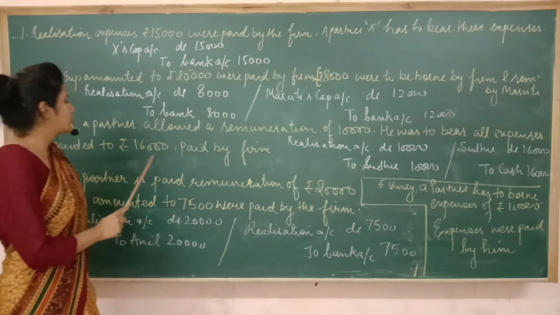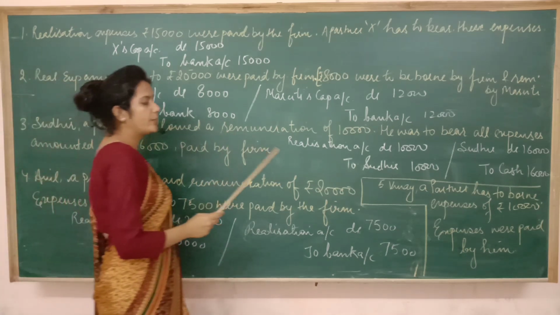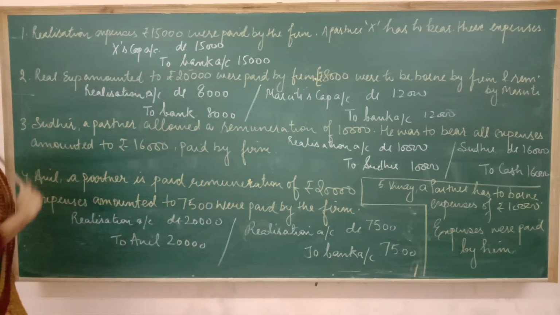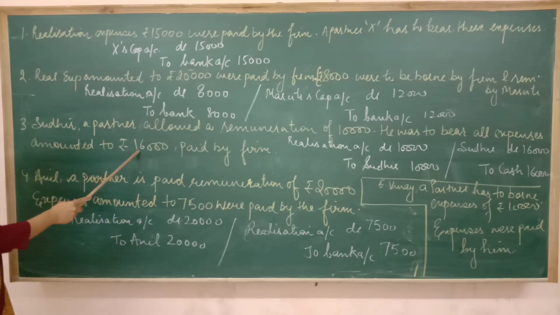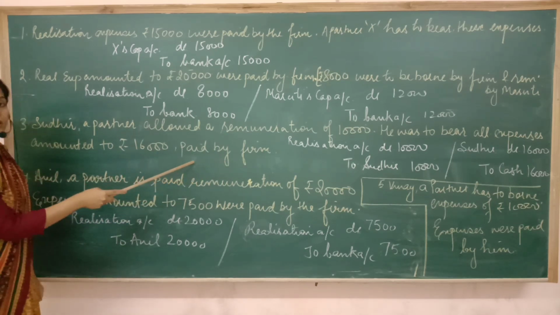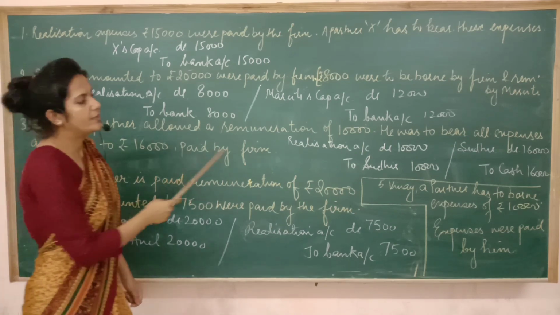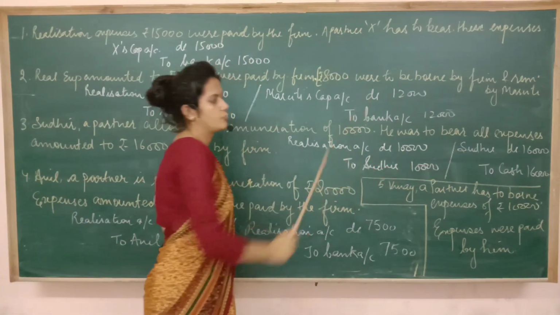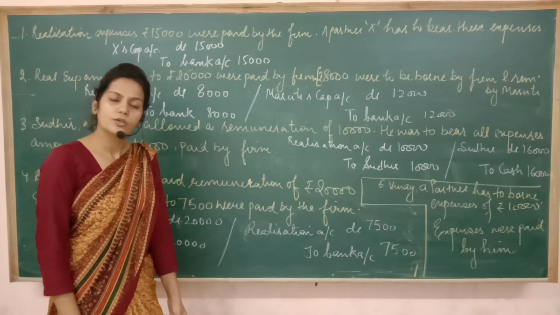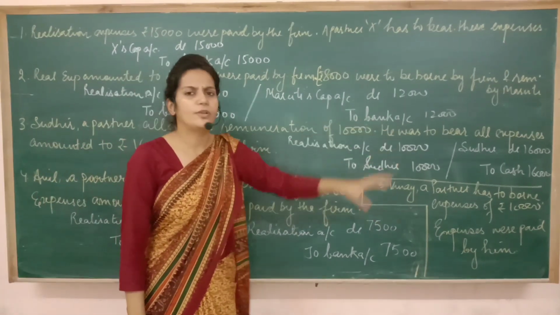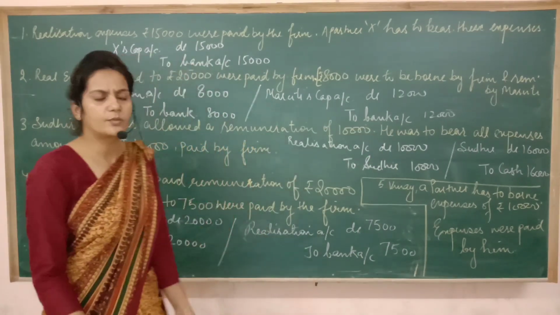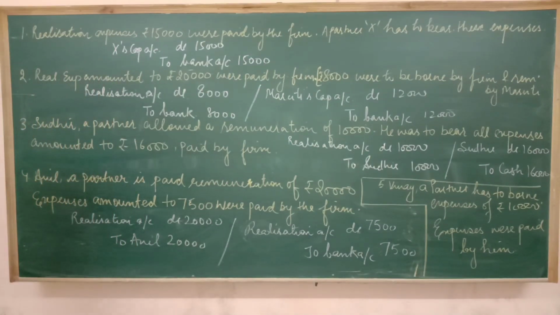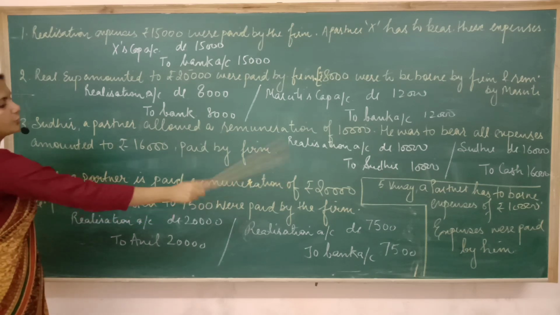Now the expense of 16,000 had to be borne by Sudhir, but he requested the firm to pay it, and it was paid by the firm. So instead of debiting realization account, I have to debit Sudhir's account here. So the entry will be Sudhir to cash. You can frame a compound entry also. That's up to you. Next is Anil, a partner, who is paid a remuneration of 20,000.